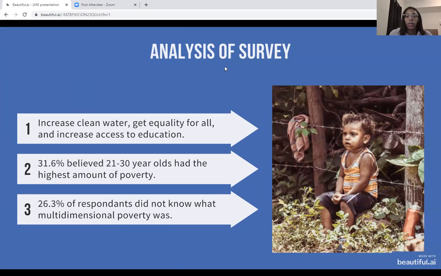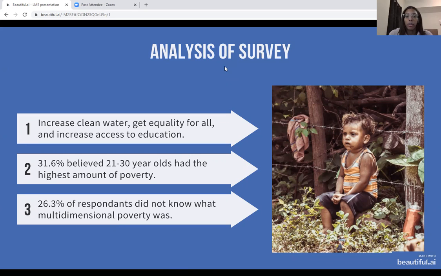And then 31.6% believe the 20 to 30-year-olds have the highest amount of poverty. And I thought that was most interesting because the actual answer is children ages 10 or less actually have the highest amount of poverty.